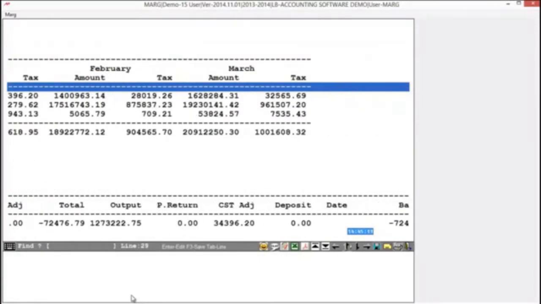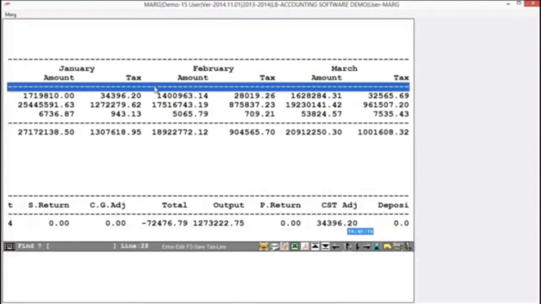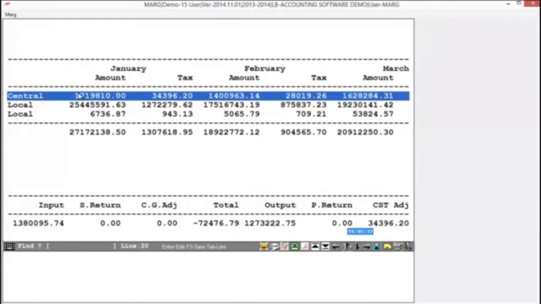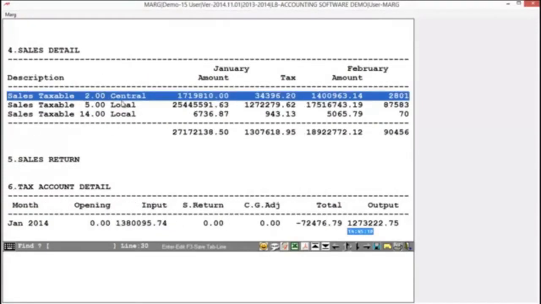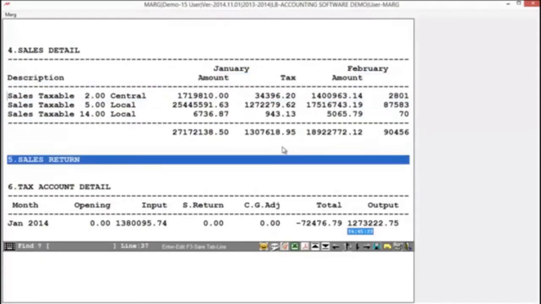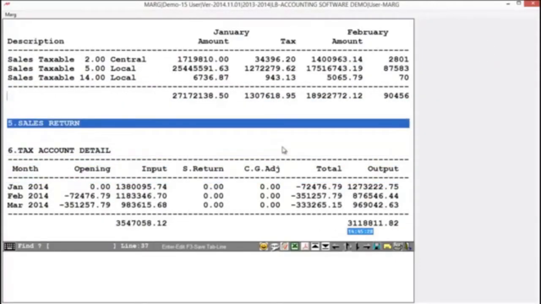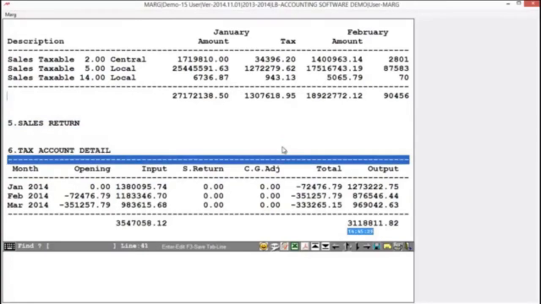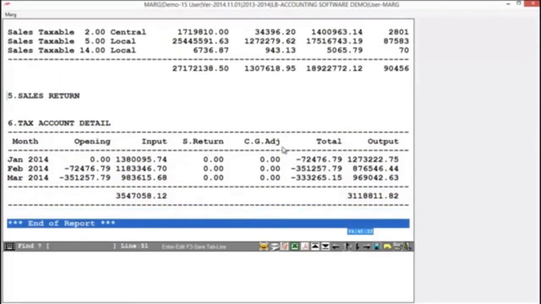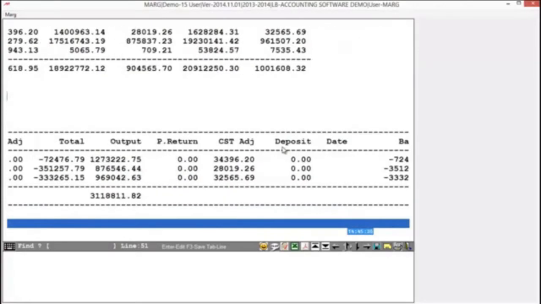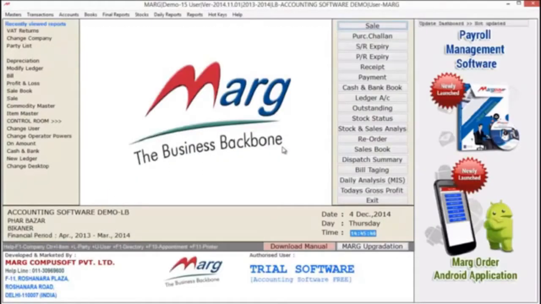Now you can easily view the report for a quarter, like your total sale in January and total tax amount for January according to the sale type. The same goes for the whole details about sale return, if any, and you can also view tax account details. You can view it on your screen. So friends, here you have seen how we generate VAT returns according to your state and how we can view the tax computation report in Mark software.